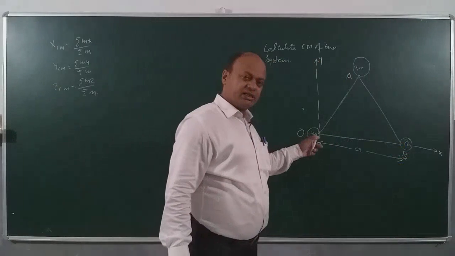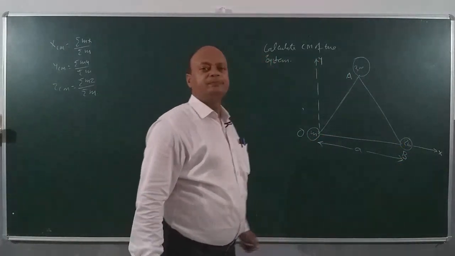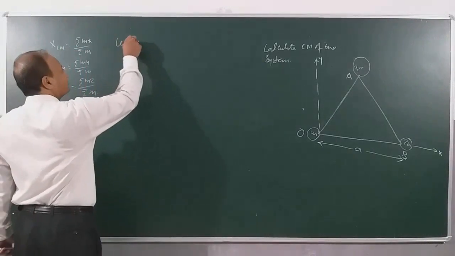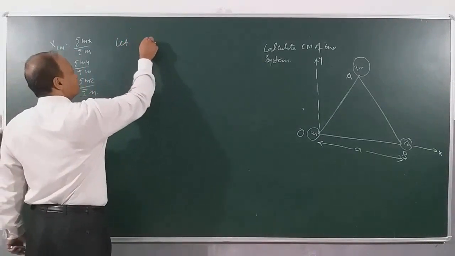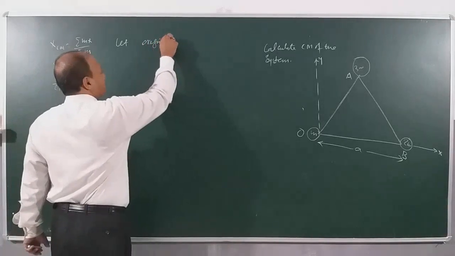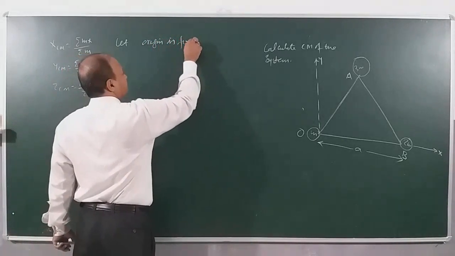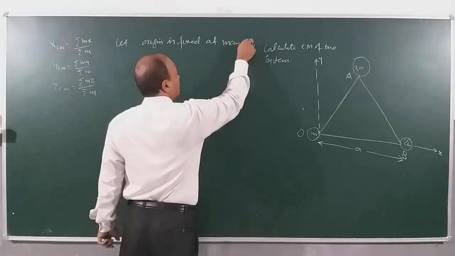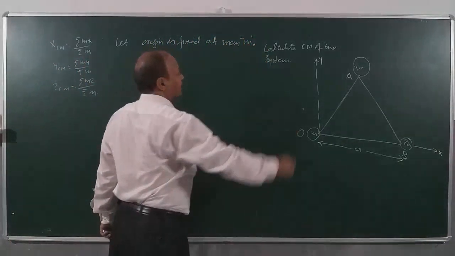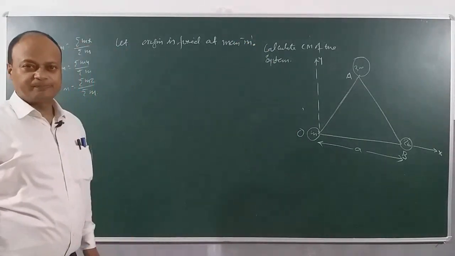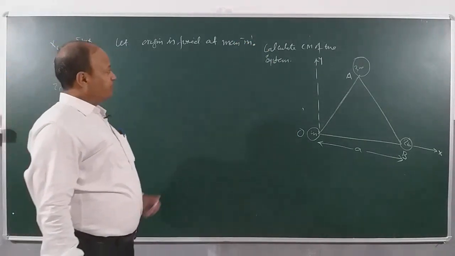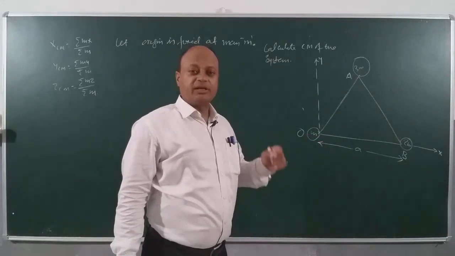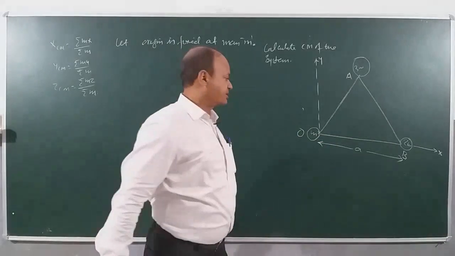I am fixing origin with point mass M. Clear? So let origin be fixed at mass M. I told you that whenever you deal with such a problem, which is a two-dimensional problem, we need to locate the coordinate of every single mass.